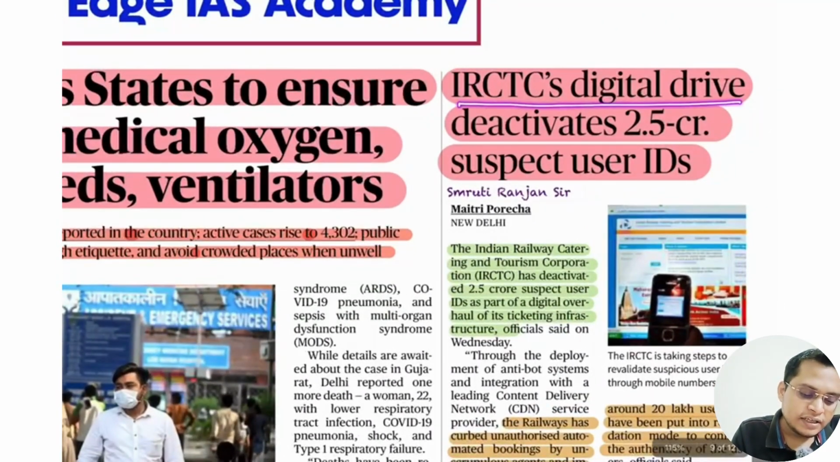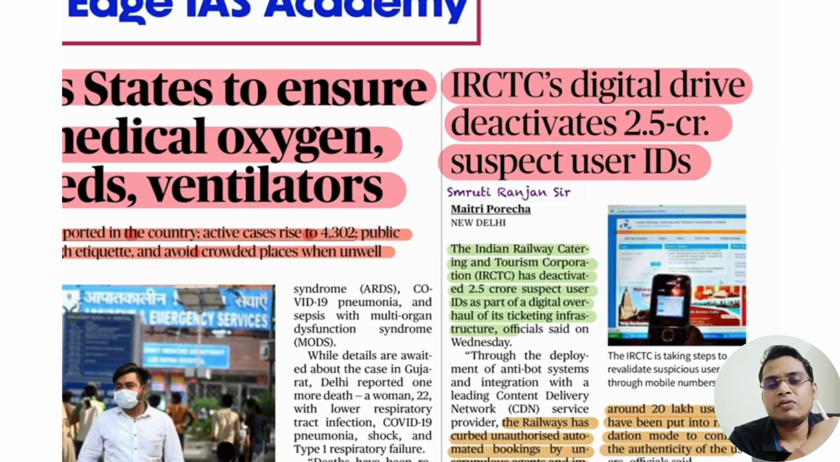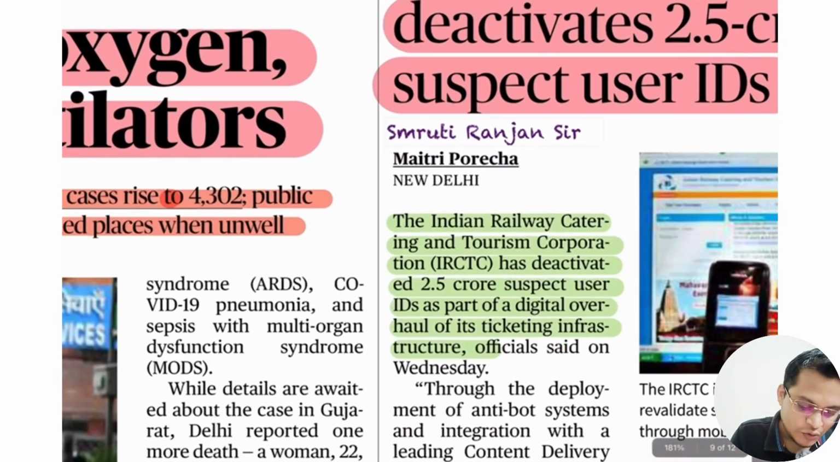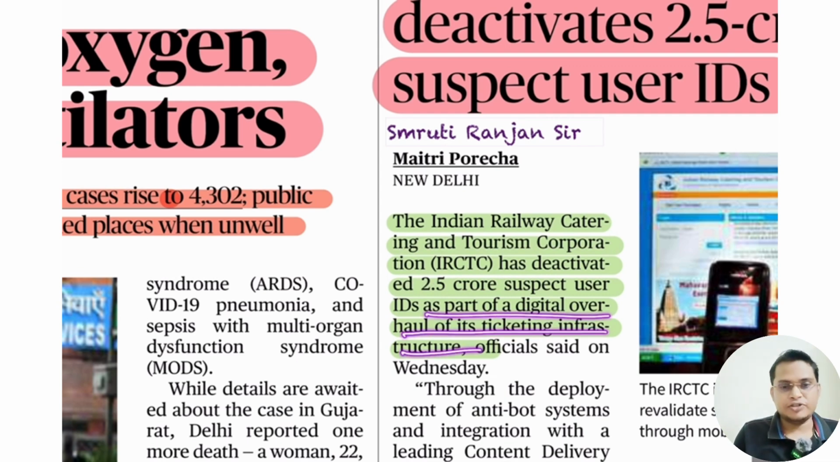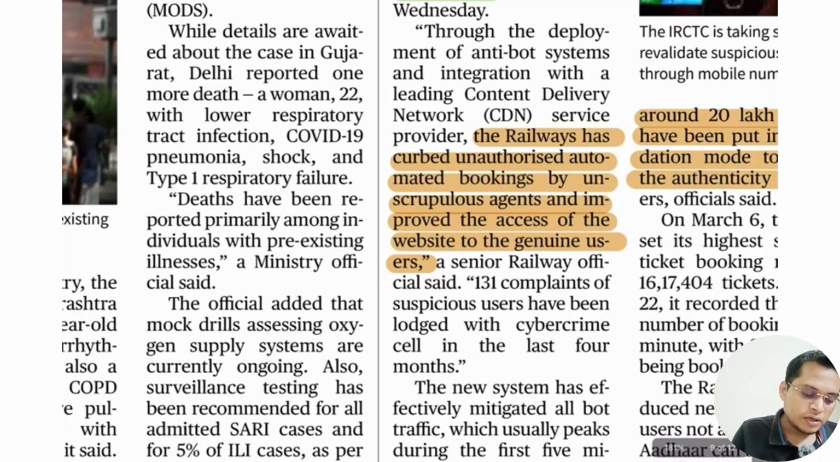So IRCTC digital drive to deactivate 2.5 crore suspect user IDs. IRCTC is now deactivating so many fake IDs that were being used to book Tatkal tickets. That is going to help the common man. Indian Railway Catering and Tourism Corporation, the full form of IRCTC, has deactivated 2.5 crore suspect user IDs as part of a digital overhaul of ticketing infrastructure. Railways has curbed unauthorized automated booking by unscrupulous agents and improved access to the website for genuine users.